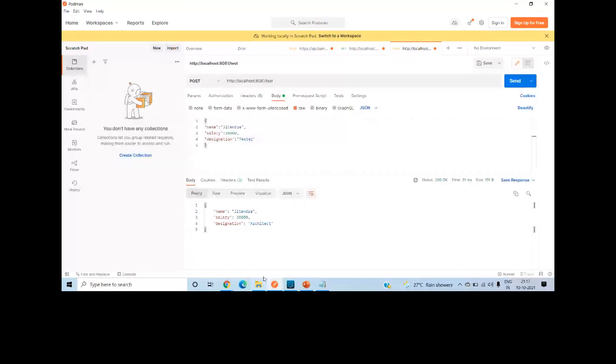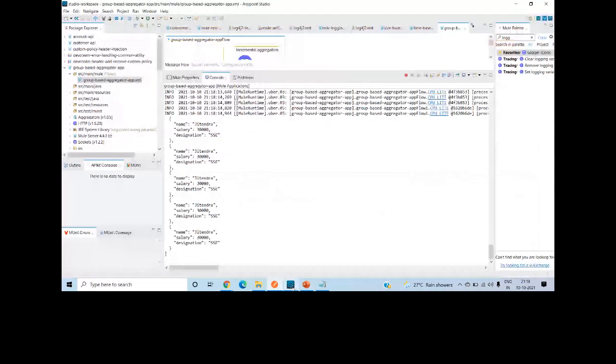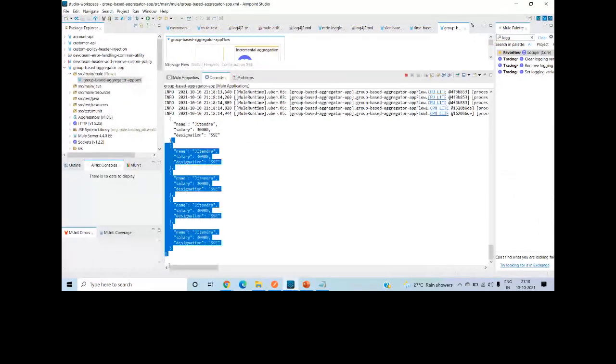So let me send tester 1, 2, 3, 4. Then I will send SSE 1, 2, 3, 4, 5. It should release the SSE. It hasn't released the tester yet, because for tester it received only 4 messages. For SSE it received all the 5 messages. As soon as I send the 5th message for tester, it should release the tester also. So now it has released the tester also.